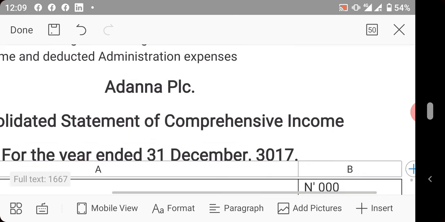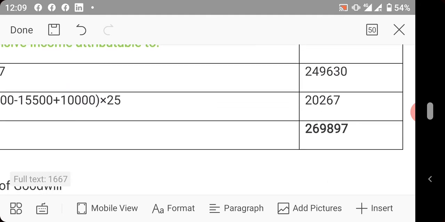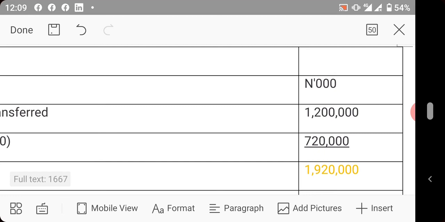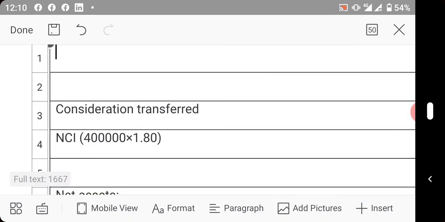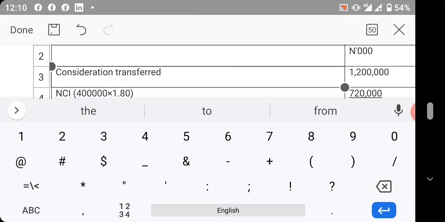Now you come down. You need to first of all calculate the number of shares acquired. They said there are how many shares in the company? 250,000, and the nominal value of the share is 25 kobo. So how do we now get the number of shares in the company? You open bracket, 250,000 divided by 0.25.